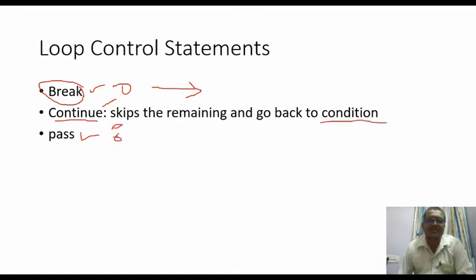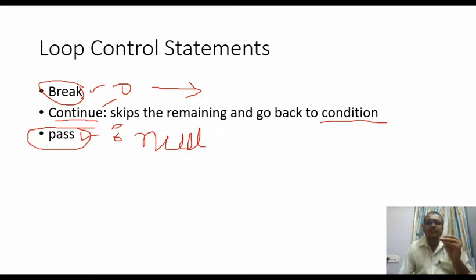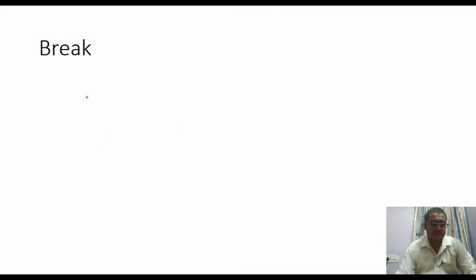The pass is just a null statement. Instead of using comments, we make use of the keyword pass to just have some time over there, and it is pushed to the next line of execution. We can see this in a detailed version.